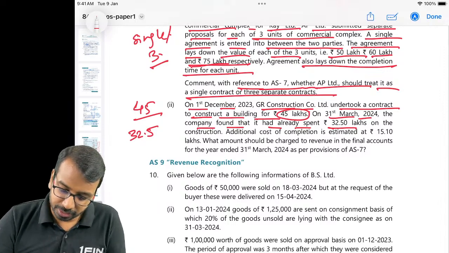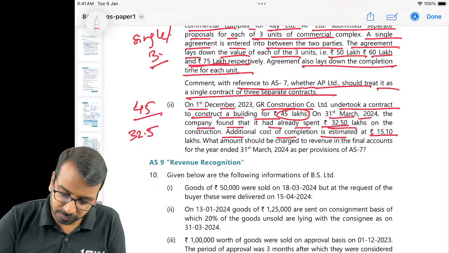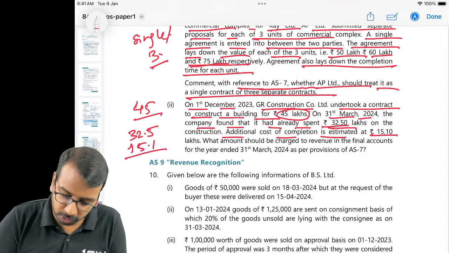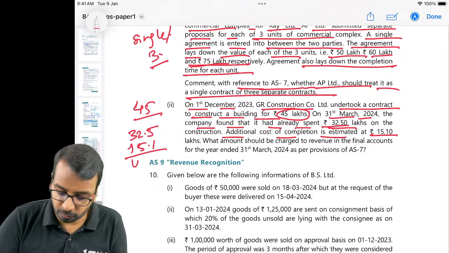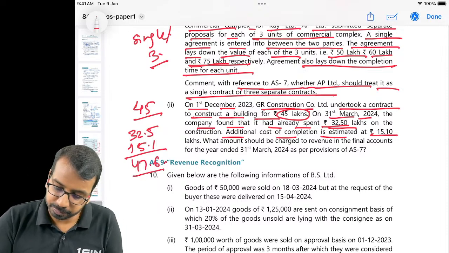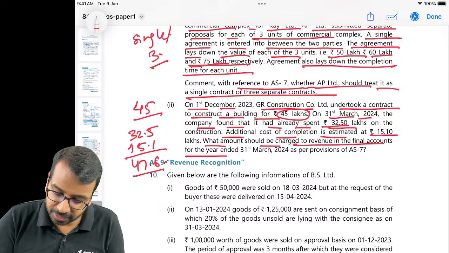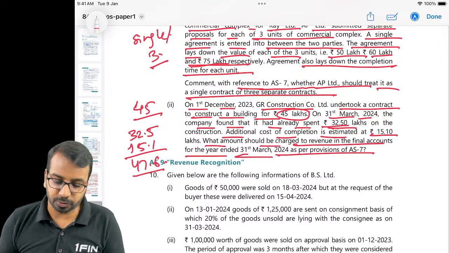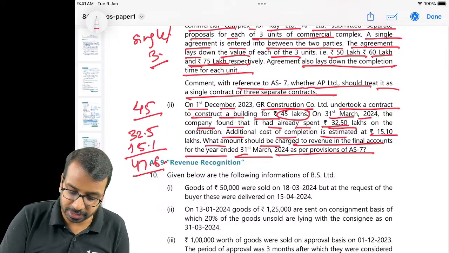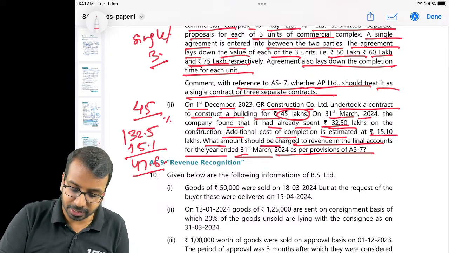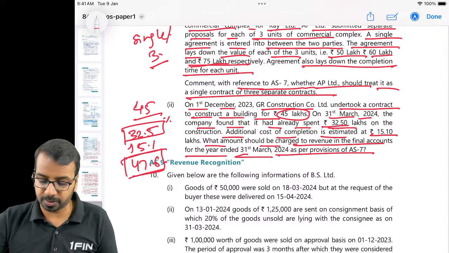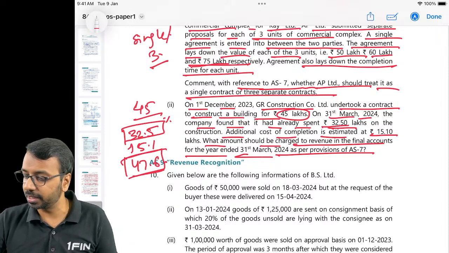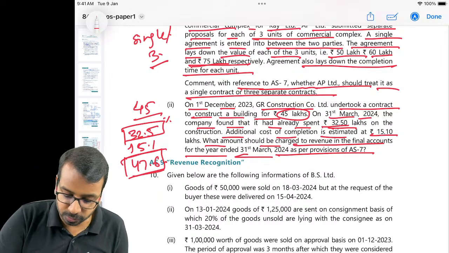Alright? Okay. So 32.5 already spent. Additional cost of completion is 15.1. So total cost is 32.5 plus 15.1, it is 47.6. What amount should be charged to revenue in the final accounts for the year ended 31st March of 24? Now first we have to see what is the percentage completed. Percentage completed is 32.5 divided by 47.6, which is equal to 68.27%.